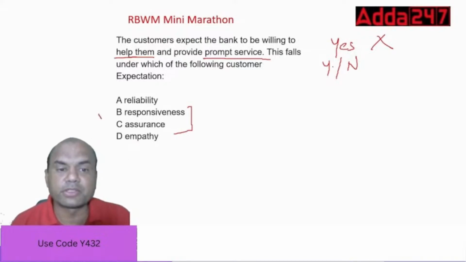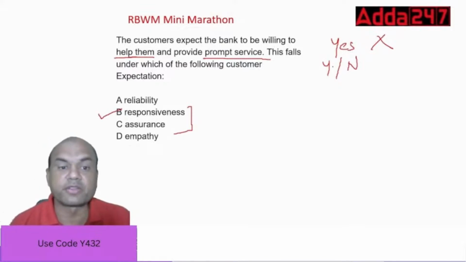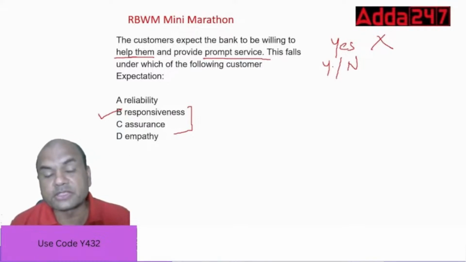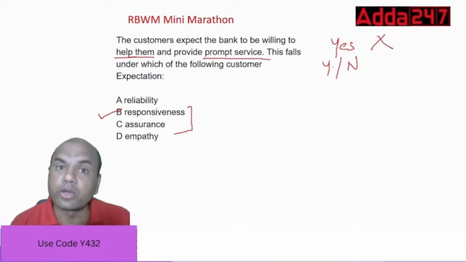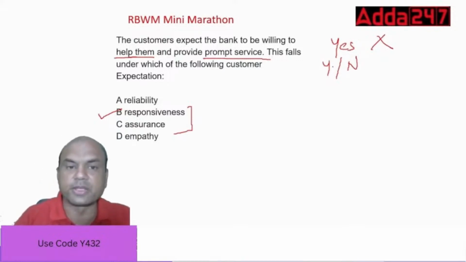It is responsiveness. Assurance is different. Assurance means if I give you the job, you should do it. But responsiveness doesn't mean only you should do it. If you can't do it, you can tell me immediately. Okay. So the answer is B.